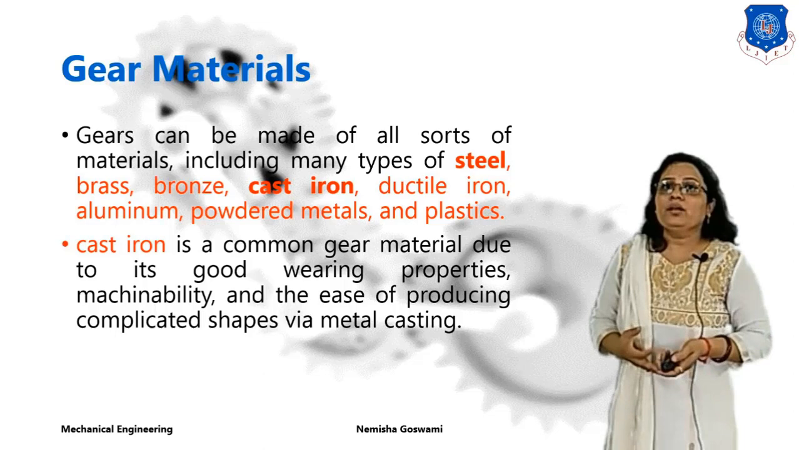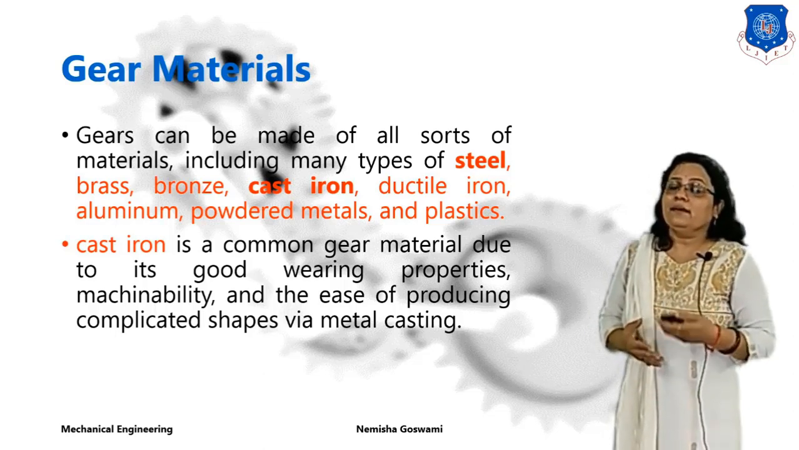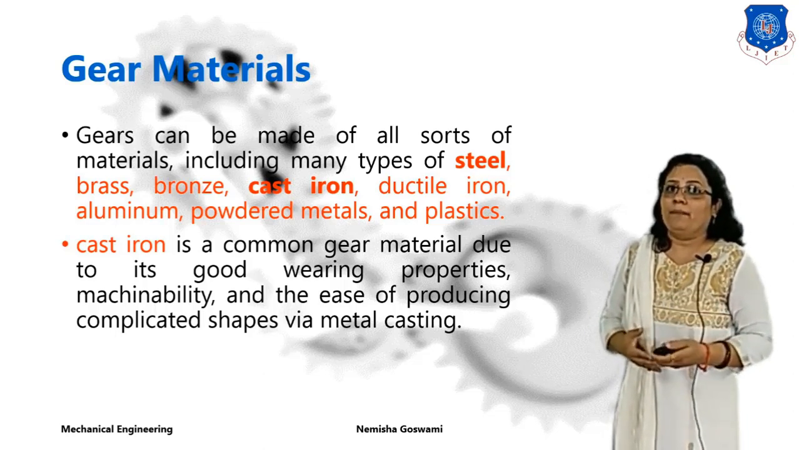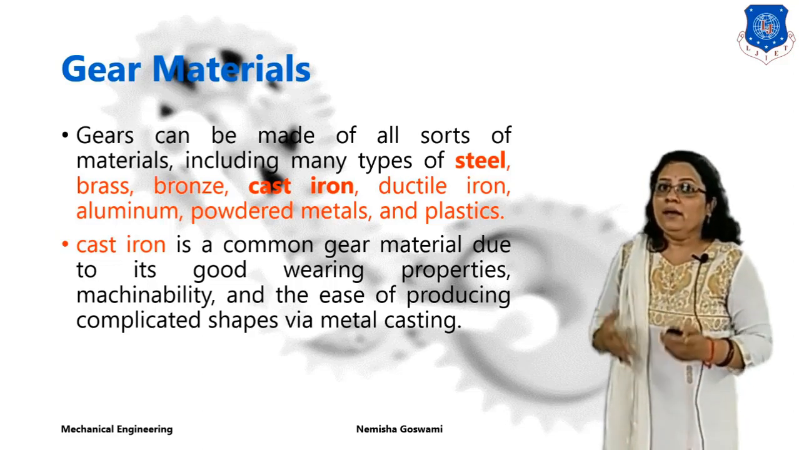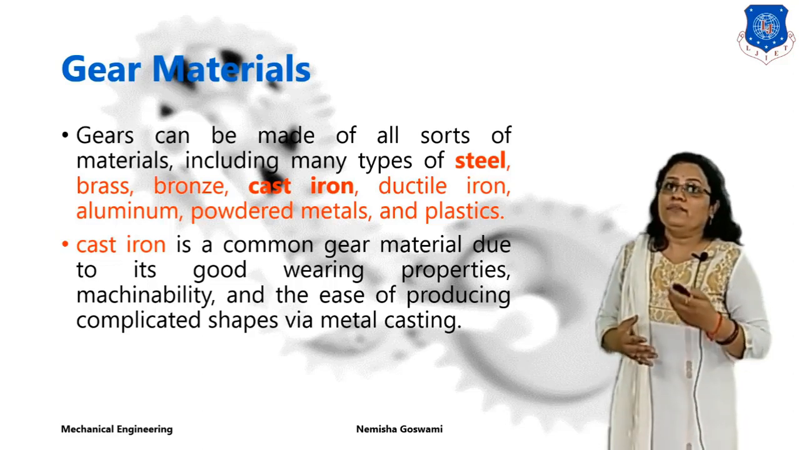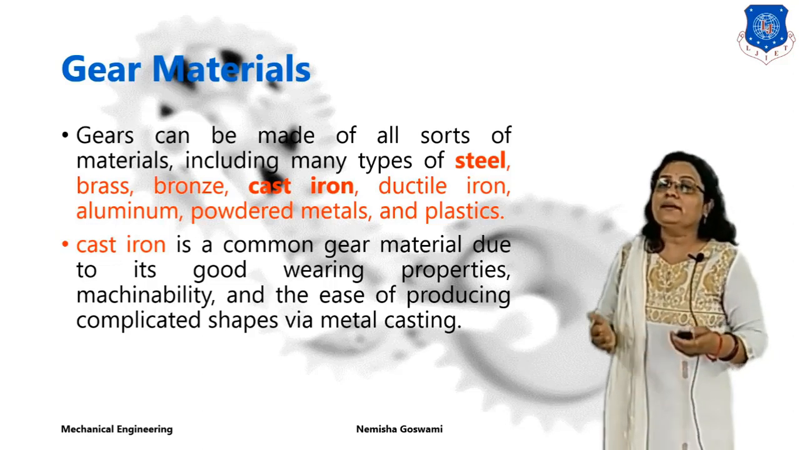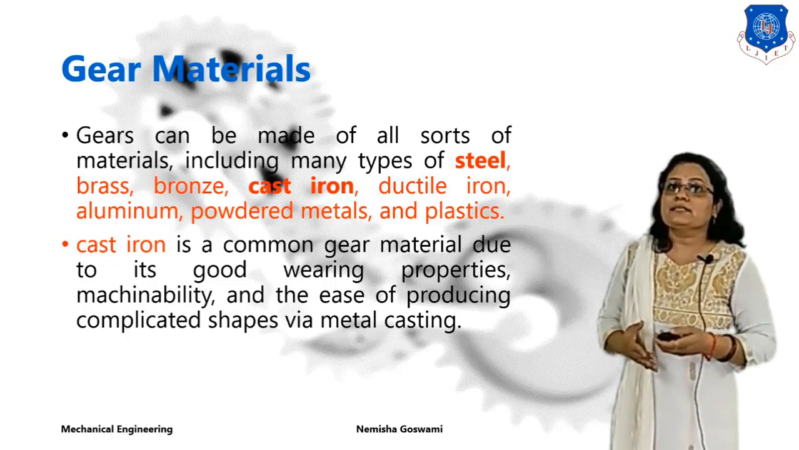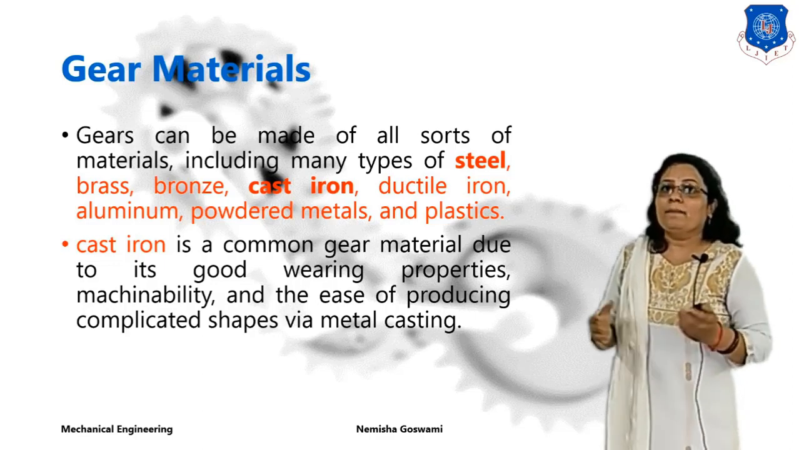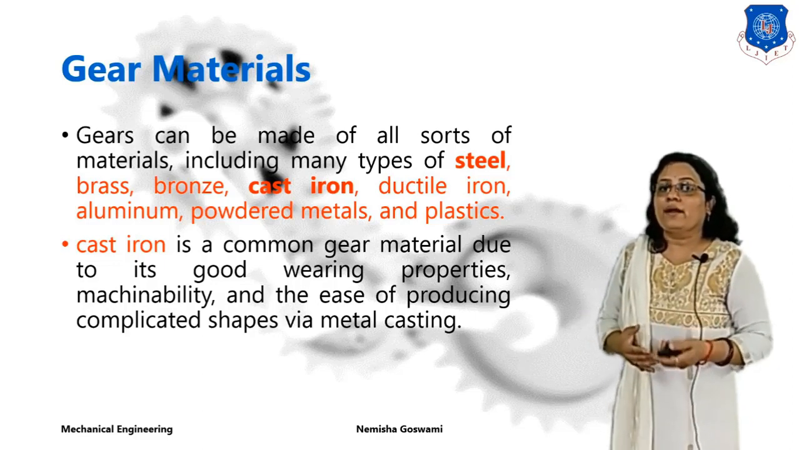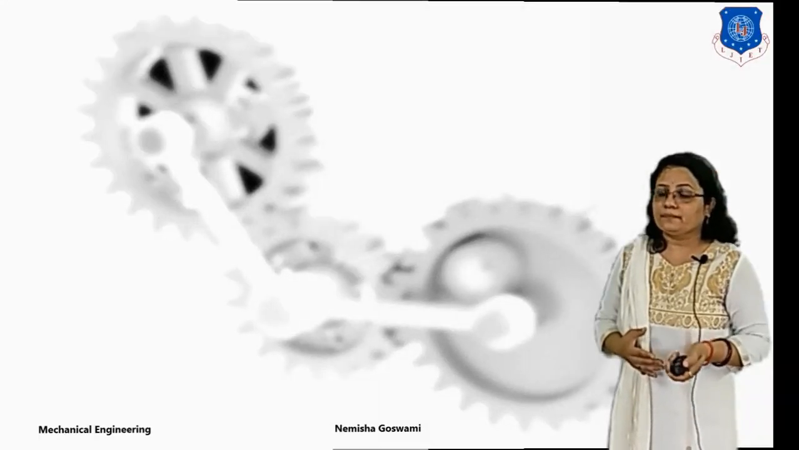So what are the properties of cast iron? Cast iron has very good wear property, and the machinability of cast iron is very nice. So we can produce complicated shapes by using cast iron. So this is used when complicated shapes are required for manufacturing.